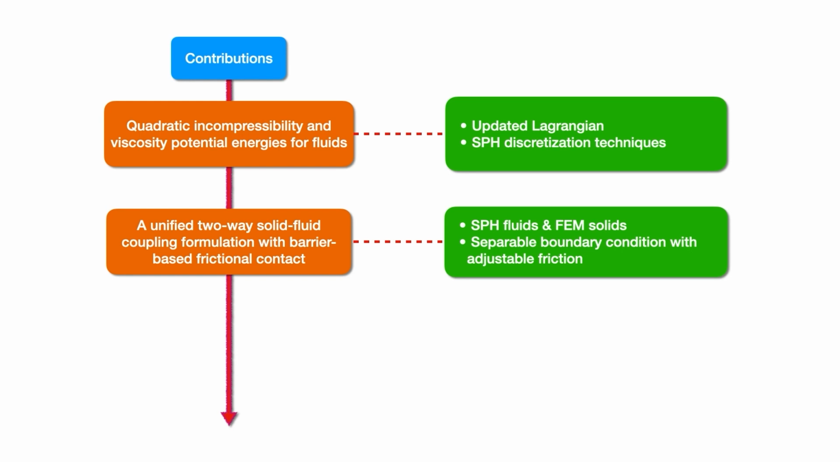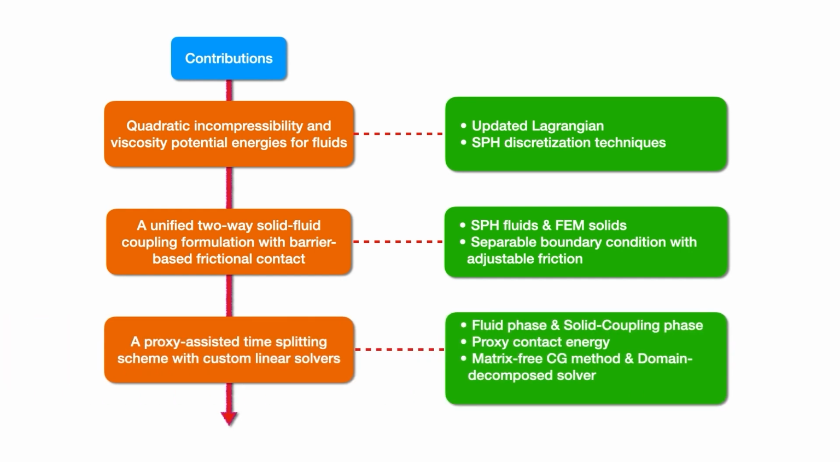Although the resulting scheme achieves strong coupling, it can be very inefficient to solve directly. To tackle this issue, we propose a novel time-splitting scheme augmented by contact proxy, which splits the time integration into a fluid phase and a solid coupling phase. Our proposed contact proxy effectively resolves the instability issue caused by time splitting without compromising the consistency of time integration. Additionally, the computational performance is further enhanced by a matrix-free conjugate gradient method and a domain-decomposed solver.